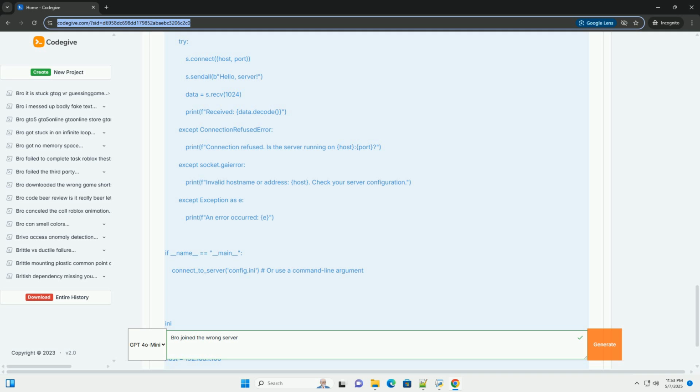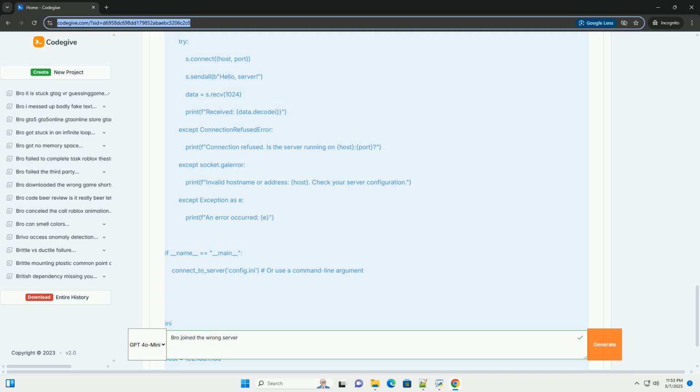3. Testing and validation. Unit tests: write unit tests to verify that the client code correctly parses the configuration data and constructs the correct connection requests. Integration tests: write integration tests to verify that the client can successfully connect to a running server in a test environment. End-to-end tests: perform end-to-end tests to simulate a real-world scenario and verify that the entire system, client, server, network, is working correctly.